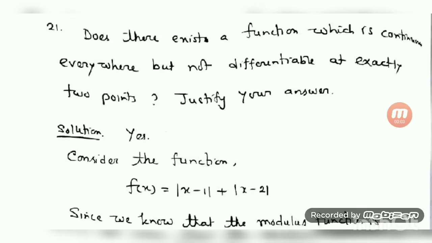Today, let us start from question number 21 of miscellaneous exercise 5. Question number 21 is: does there exist a function which is continuous everywhere but not differentiable exactly at 2 points? Justify your answer. You have to say whether there exists a function which is everywhere continuous but not differentiable exactly at 2 points.